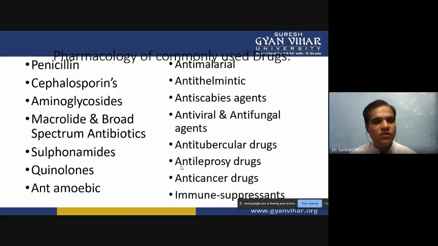Then the pharmacology of commonly used drugs: penicillin, cephalosporin, aminoglycosides, macrolides, broad spectrum antibiotics, sulfonamides, quinolones, anti-anaerobic, anti-malarial, anti-helminthic, anti-scabies agents, antiviral and antifungal agents, anti-tubercular drugs, anti-leprosy drugs, anti-cancer drugs, and immune suppressant drugs. These are the commonly used drugs, and we will see them one by one.